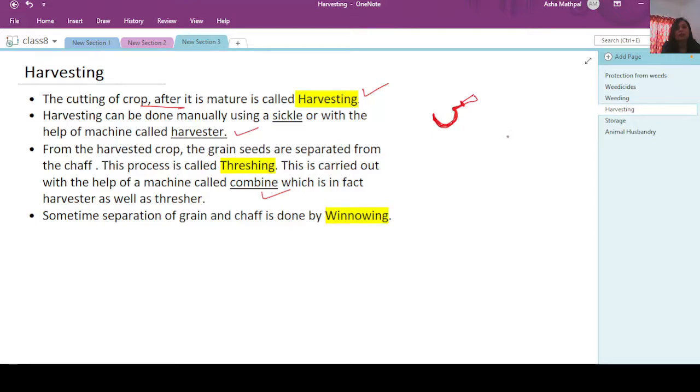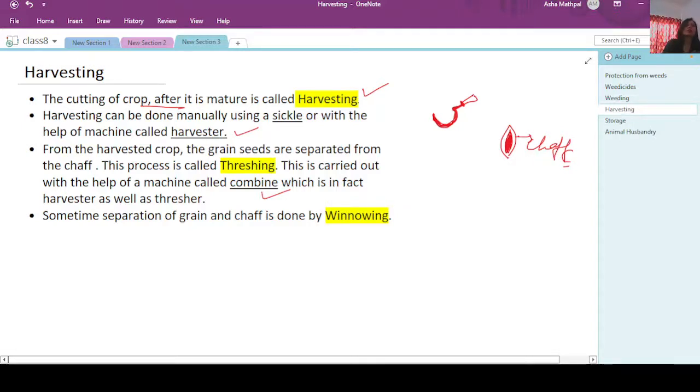See, the mature grains which we are obtaining, suppose this is the grain. The grain is covered with a very fine thin sheet of the dry leaves, you can say. Very dry covering is there. So the seeds need to be taken out from this covering. This covering is called chaff. So from that it should come out. Clear? So threshing is done.